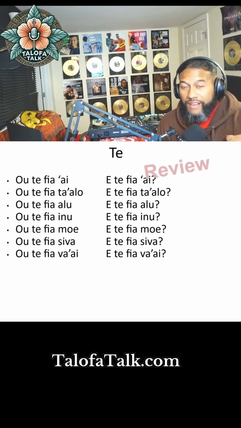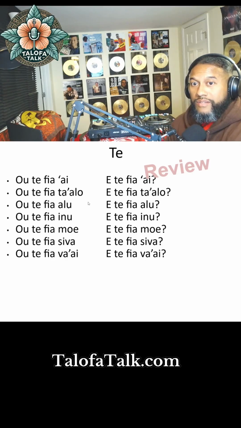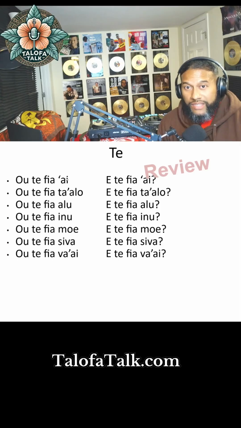So ote fia I. I want to eat. Here we go. I want to eat, or I'm hungry. I want to eat. All right.